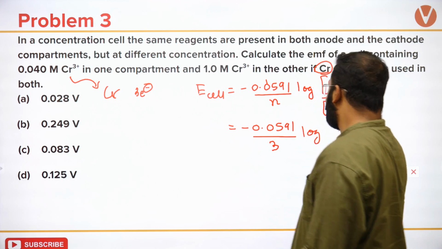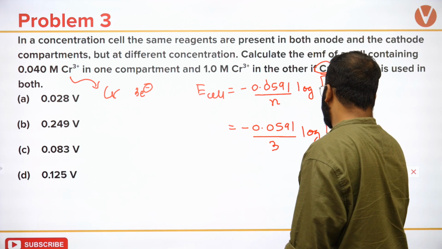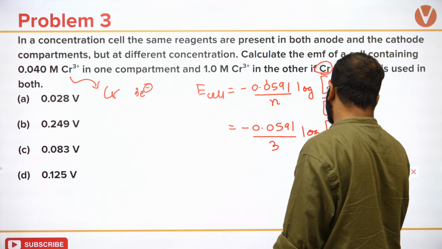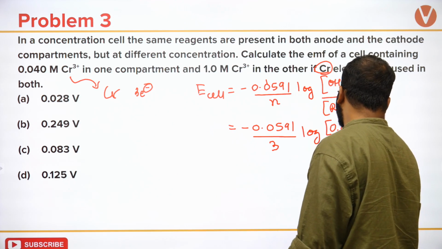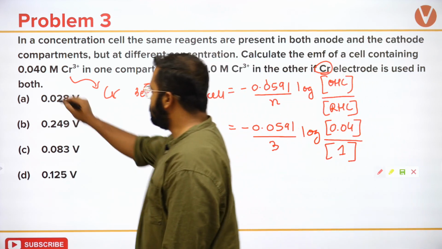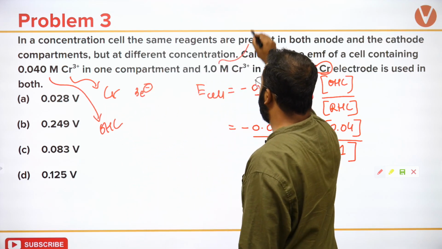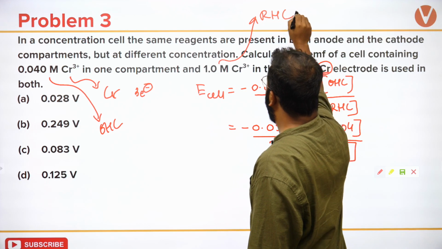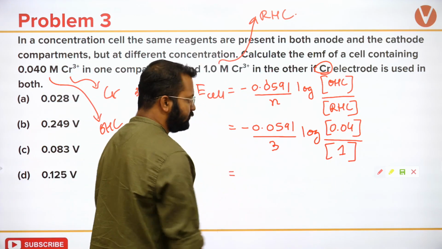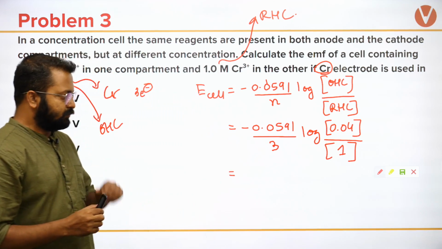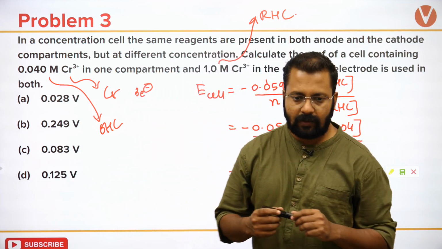Log, what should I take as the numerator? I should take the smaller value as numerator. Numerator will be 0.04 and denominator should be the larger value, 1. So this is present in the oxidation half cell. This is present in the reduction half cell. Okay. So what should be my answer? Tell me, what should the answer be?